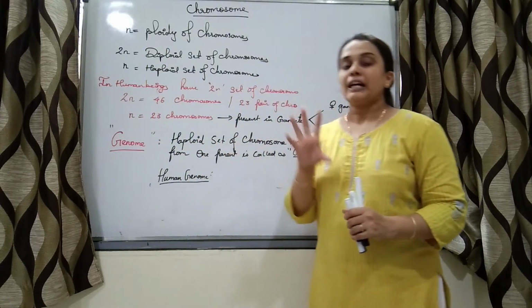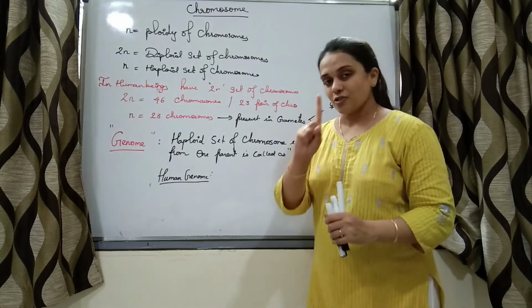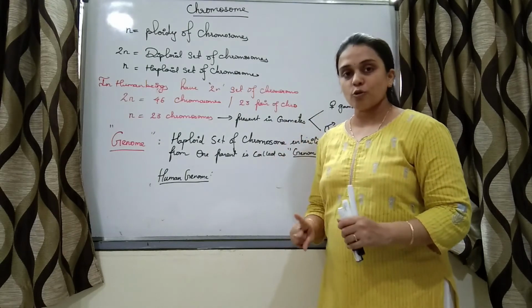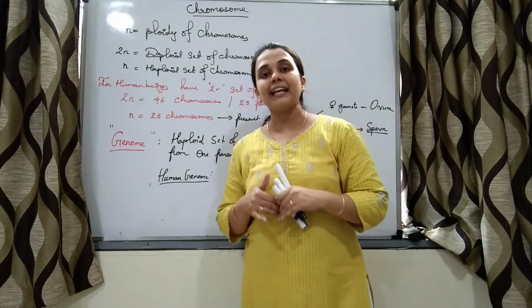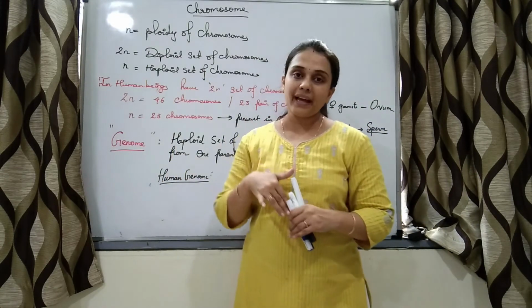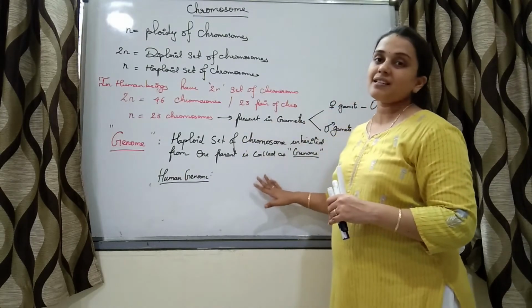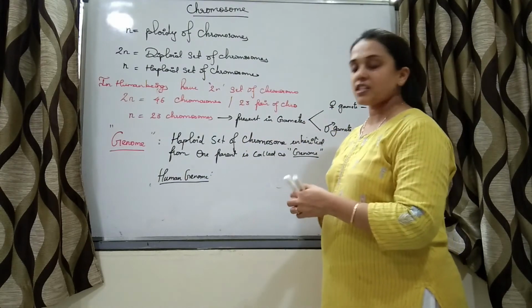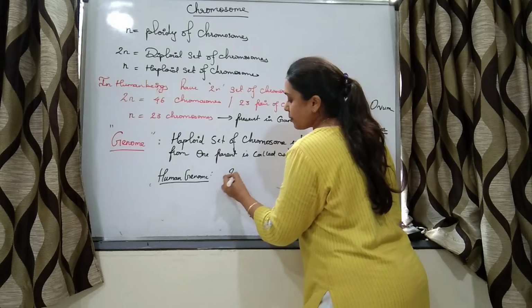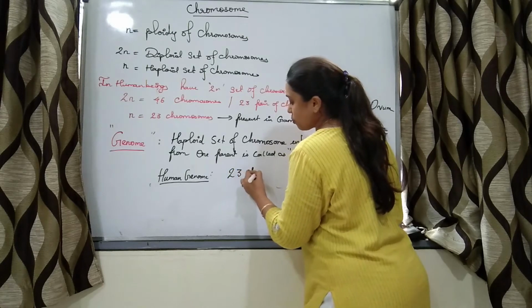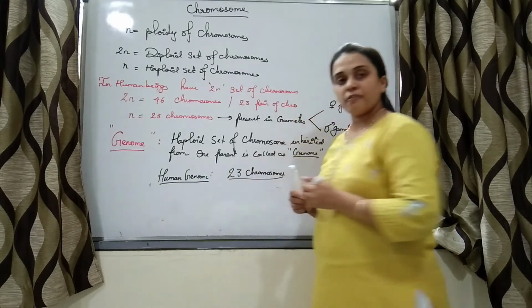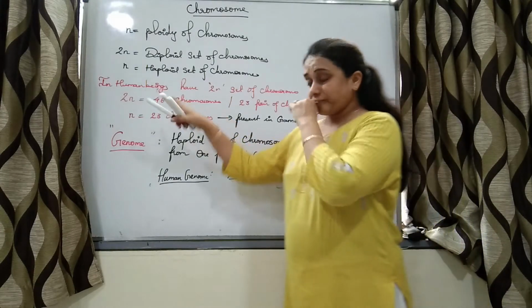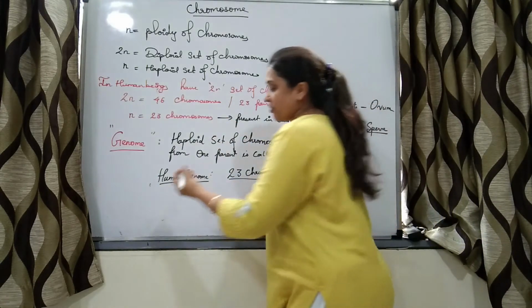So that one set of chromosomes which the human being inherits from one parent is called its genome. So the human genome is nothing but 23 chromosomes from one parent.